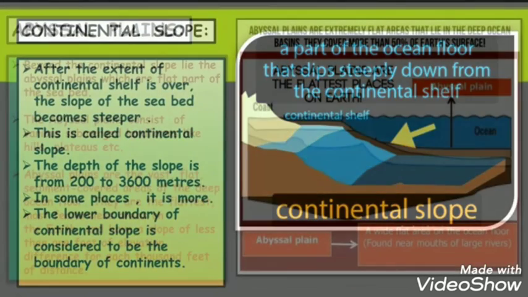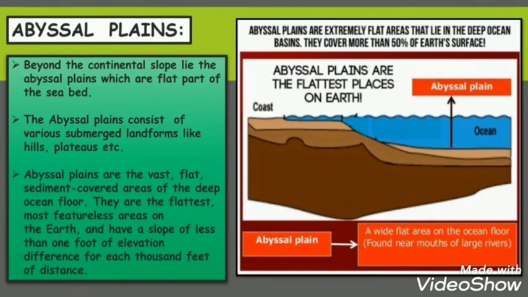So now, next we will see abyssal plains. Beyond the continental slope lie the abyssal plains, which are the flat part of the seabed. The abyssal plain consists of various submerged landforms like hills, plateaus, etc.